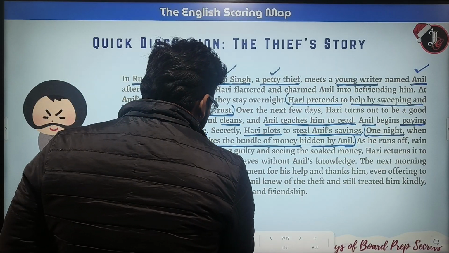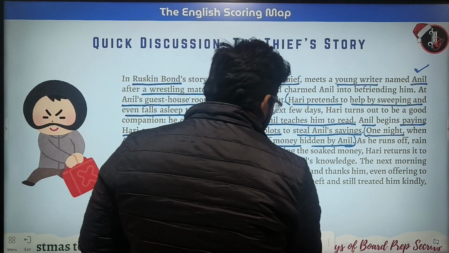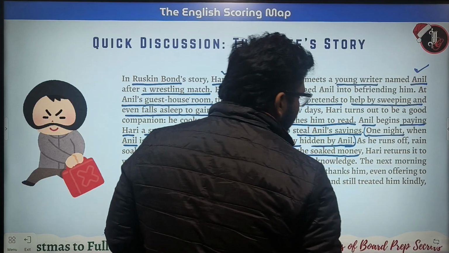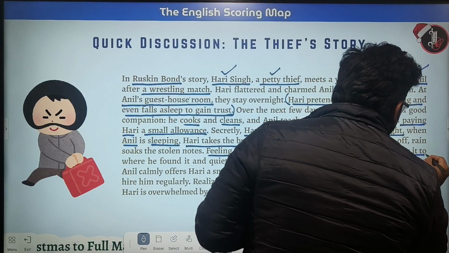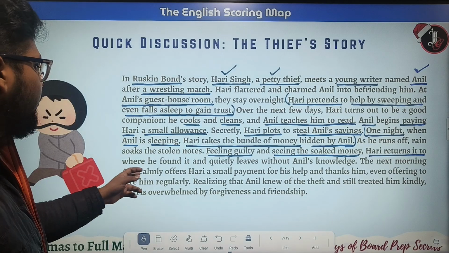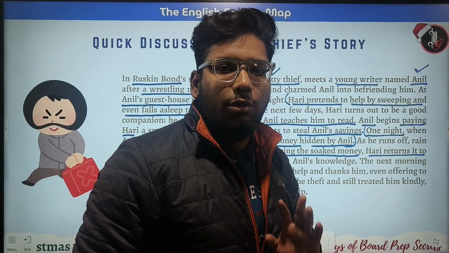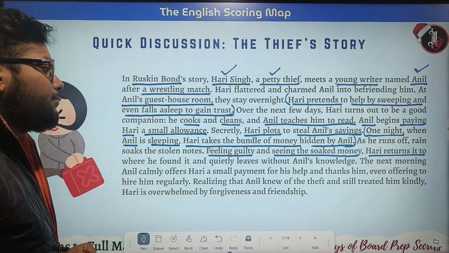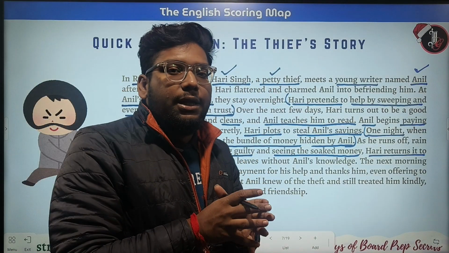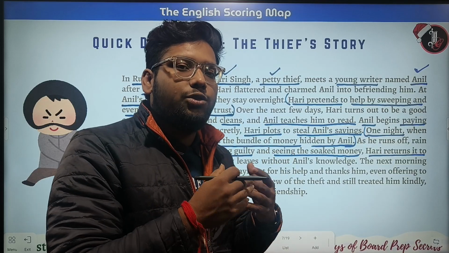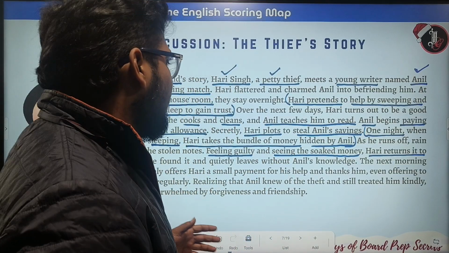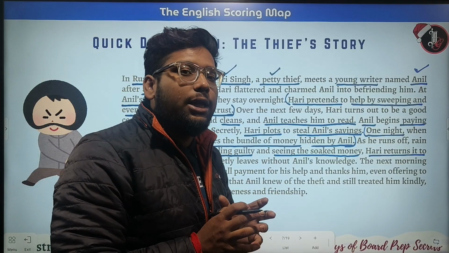Now what happened? Feeling guilty and seeing the soaked money, Hari returned it quietly to where he found it and leaves without Anil's knowledge. So Hari put the money back where he had stolen it from, and he left without Anil's knowledge.